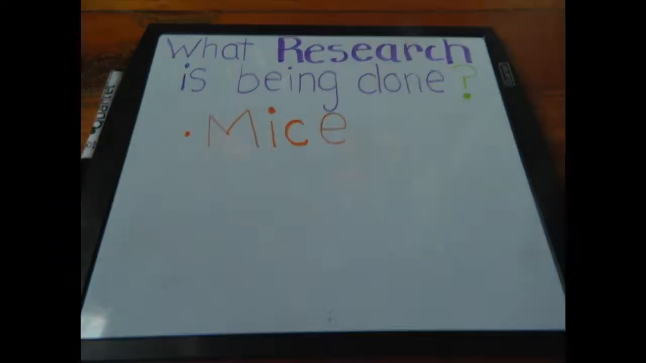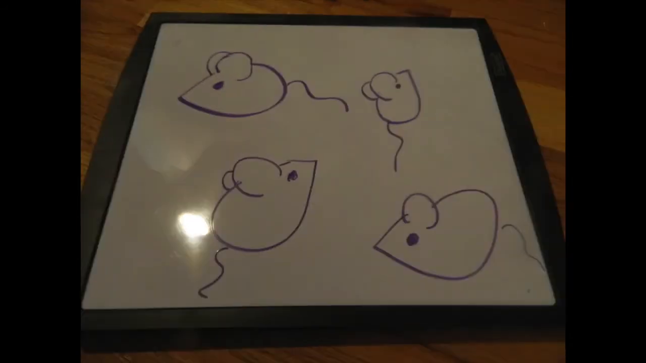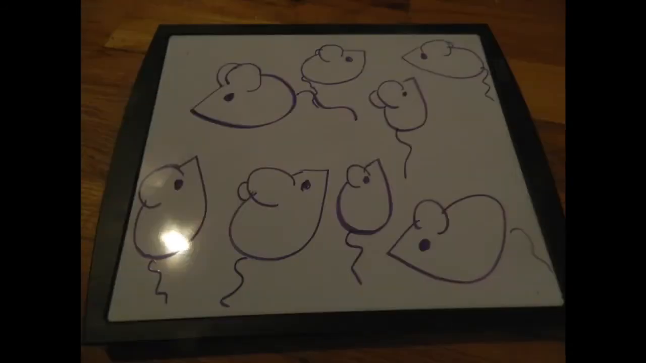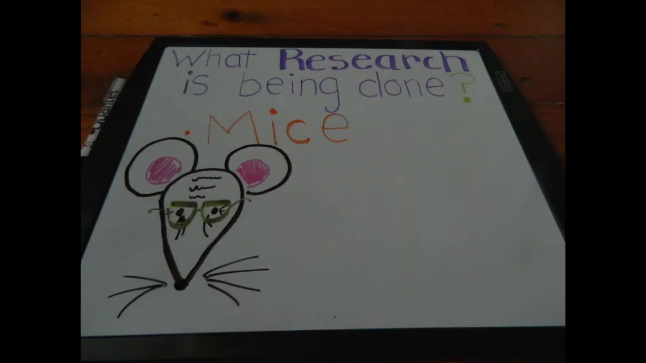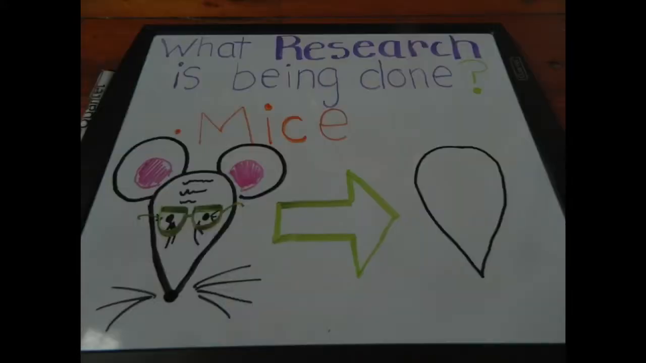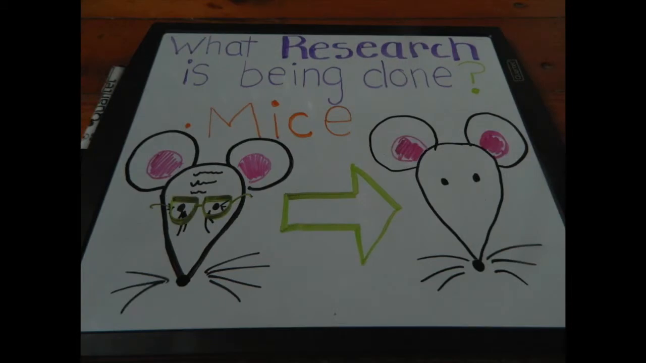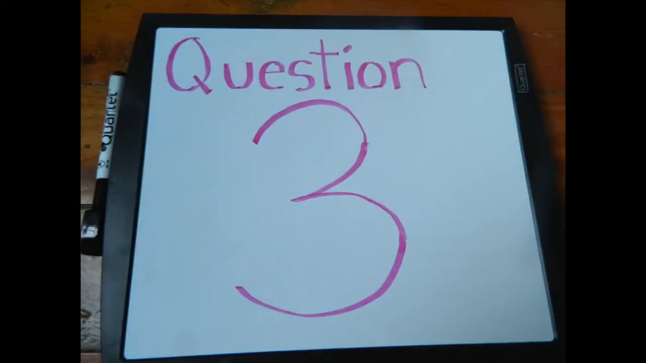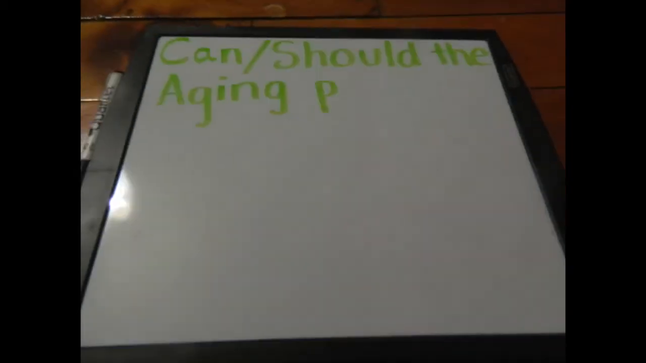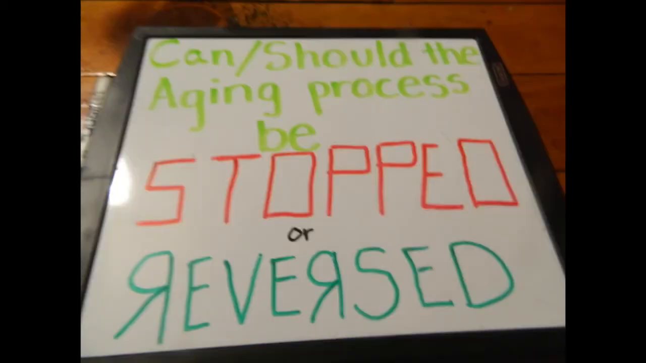Mice have played a key role in this research because they respond to genetic manipulation and reproduce easily. Scientists have isolated genes related to aging in mice through various types of this genetic manipulation. They have also used mice as a way to look into possible cures for the aging process. And that brings us to our third question. Can and should the aging process be stopped or reversed?